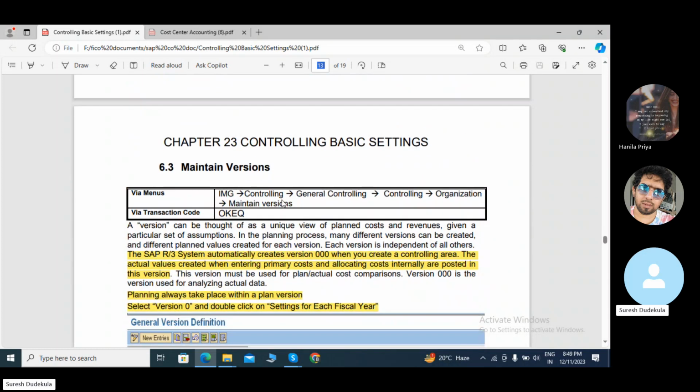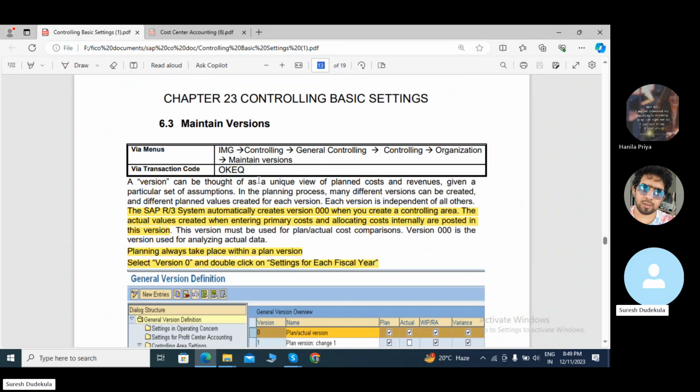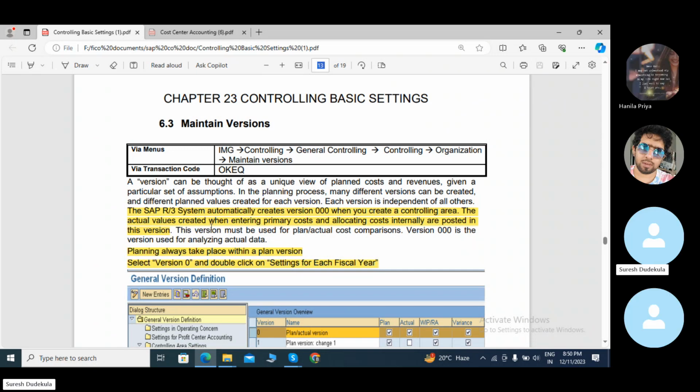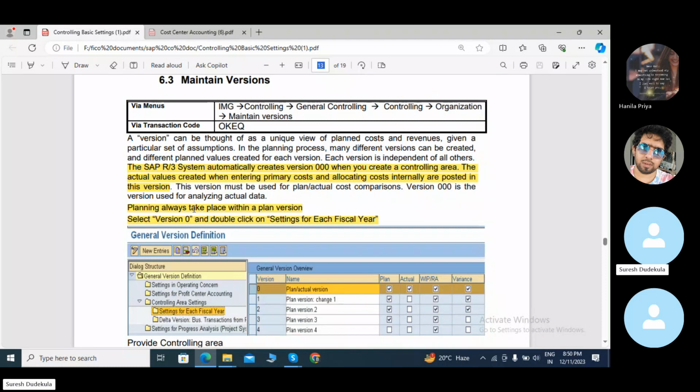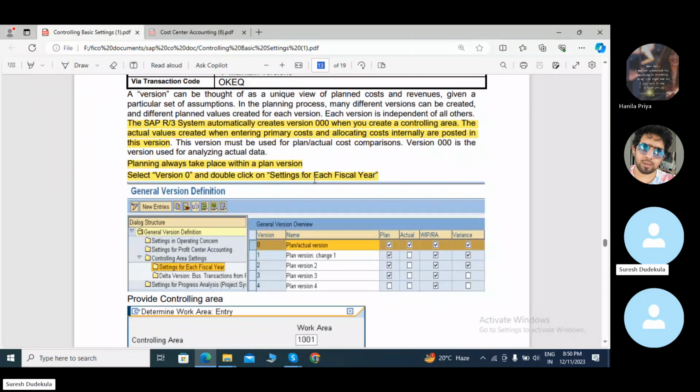Next is maintain versions. In maintain version, we are using this OK utility. The SAP R/3 system automatically creates version 000. When you create a controlling area, the actual values created when entering primary costs and allocating costs internally are posted in this version. Version 000 is the version used for analyzing actual data. The planning always takes place with a plan version. Select version 0 and double click on settings for each fiscal year.